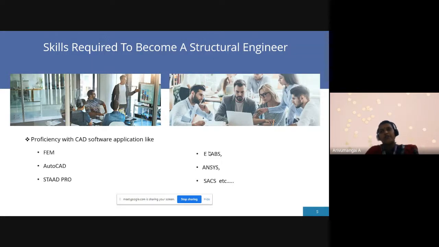And next one, STAAD Pro. This is used for the analysis of the building: how the shear force works, bending moment, axial load, pressure forces, and wind forces. All forces we have to calculate using the STAAD Pro software. STAAD Pro is a must-know for the structural engineer. And ETABS, that is for the foundations, software related to foundations, and ANSYS and SAS. These software are very essential for the structural engineer to know.